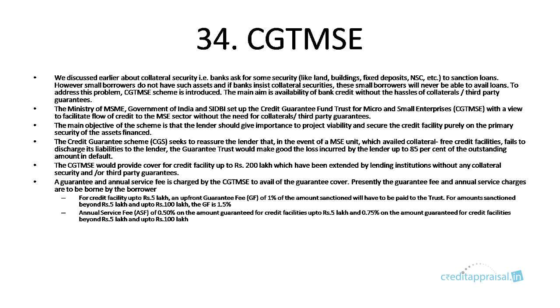In this chapter, we'll discuss CGTMSE. We discussed earlier about collateral security. Besides the primary security, banks will sometimes ask for additional security. It could be land or buildings or fixed deposits, NSE, etc. However, small borrowers will not have any such assets.